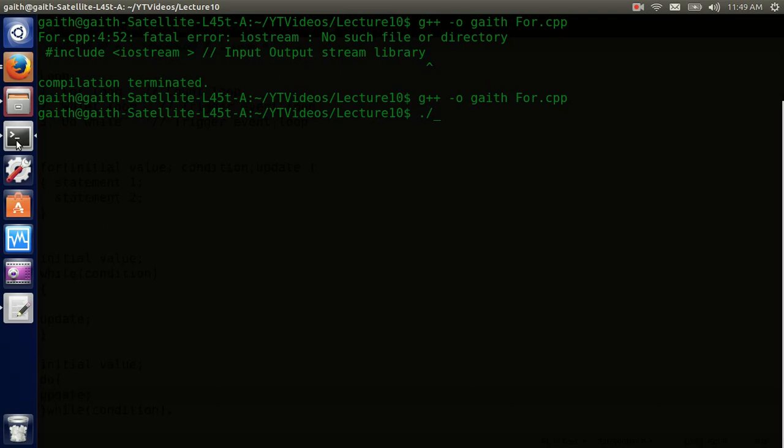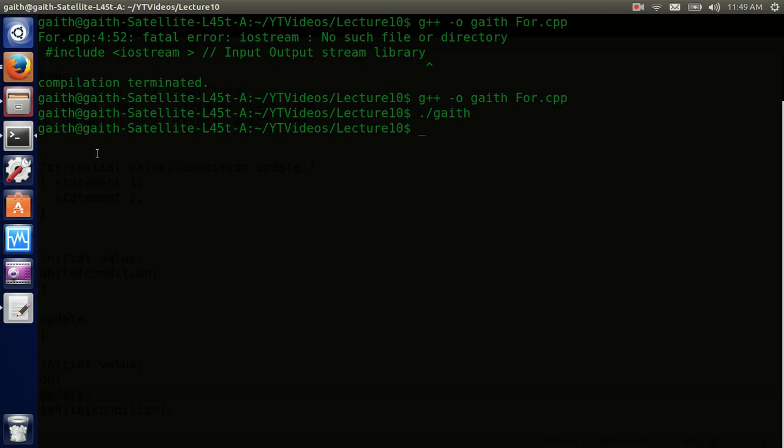And let's run it. Did it do anything? It looped, but it didn't give us anything. Why? We didn't ask it to do anything. We didn't put anything inside the body of the for loop.